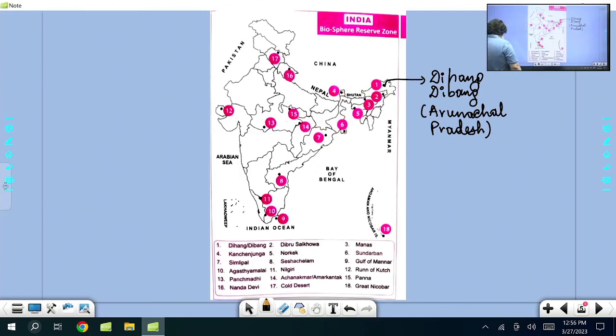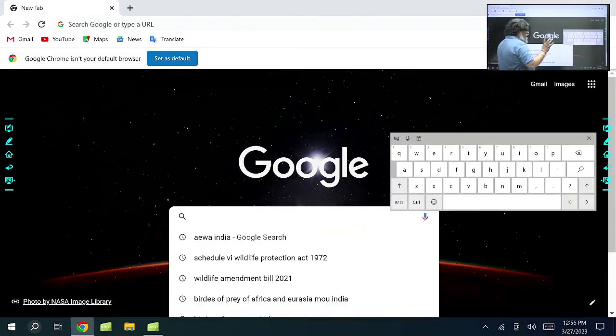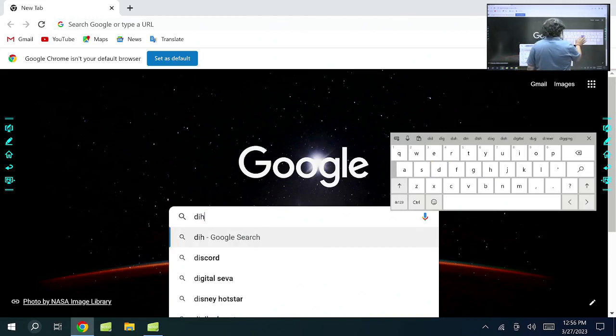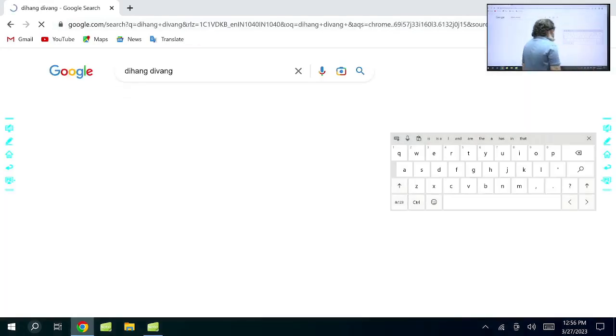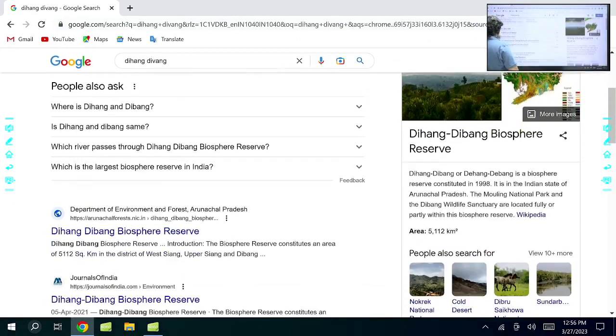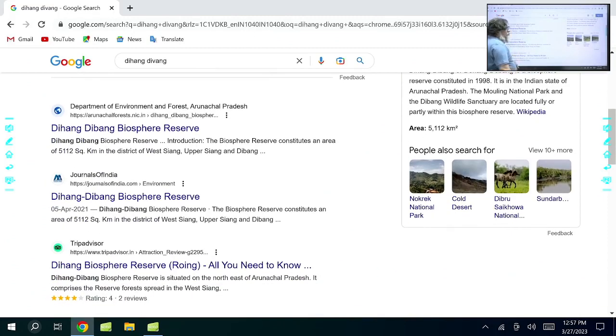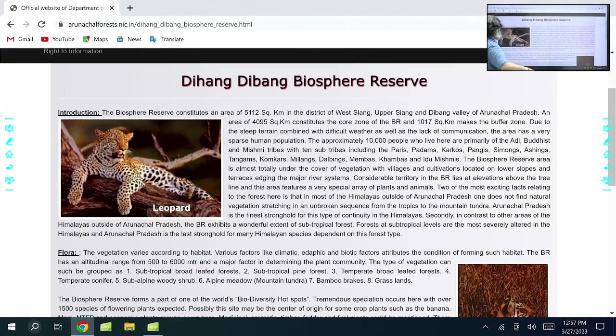Wherever MAB will be there, UNESCO will be there, I will be mentioning that. So let's look at, for example, Dihang Dibang. The best way to get more information, there are two things. First, you have to just go to the Arunachal Pradesh website. Every state government has a website. Here one will be Wikipedia, another is the Department of Environment and Forest, Arunachal Pradesh. So let's go to this one. It is the state government department. Now you can see here, Dihang Dibang Biosphere Reserve.